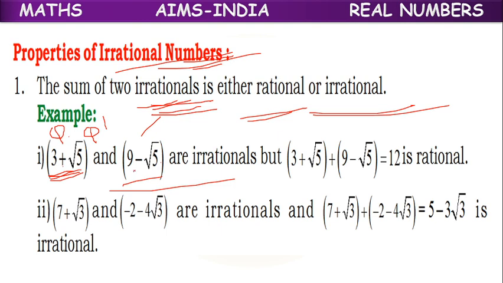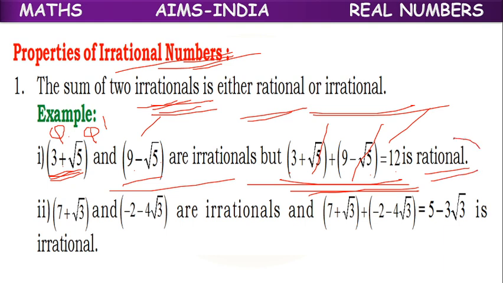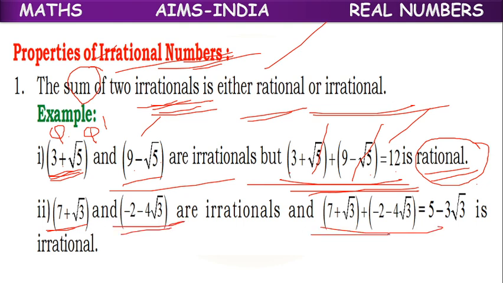If we do the sum, the root 5 and minus root 5 get cancelled. 3 plus 9, 12, is a rational number. This means the sum of two irrationals may be a rational number. Suppose we add these two, 7 plus root 3 and minus 2 minus 4 root 3.